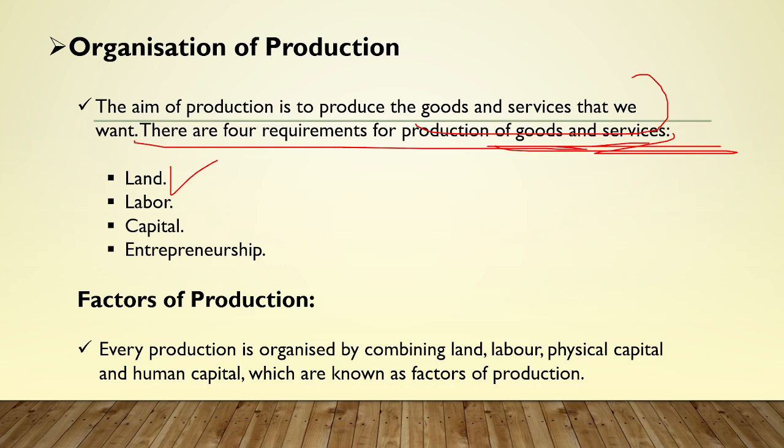The second factor of production we have is labor. You need someone in order to achieve that particular activity, because without labor you will be left with just a barren land, which is of no use to the humans, right? And the third one we need is capital. We need money to set up any kind of industry. We need money in order to produce any kind of farming activity. If you don't have money, if you don't have the capital, then what is going to happen? Nothing is going to get produced.